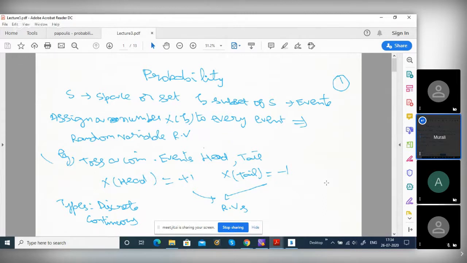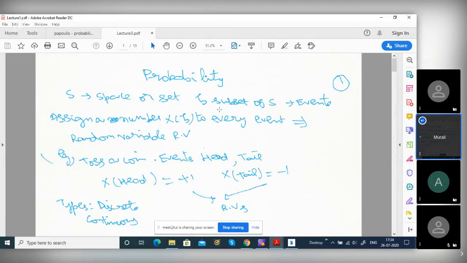For example, if the experiment is tossing a coin, head and tail, or rolling a die, any number from 1 to 6, that is the total set. That is represented by omega or S. Any one member of the set, for example, getting the number 3 when rolling a die out of 1 to 6, is an event. Getting 4 is another event. Getting head is an event, getting tail is an event, in the case of tossing a coin.